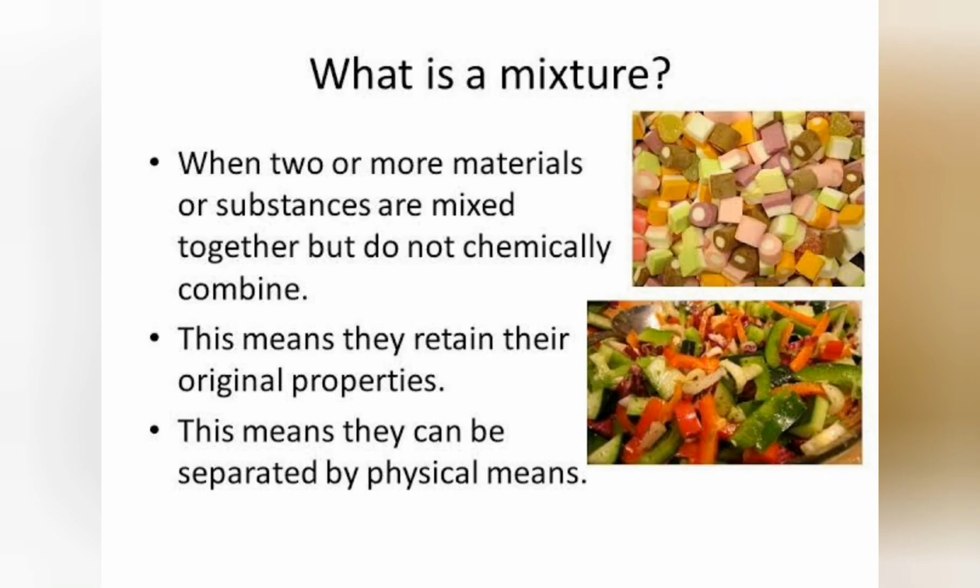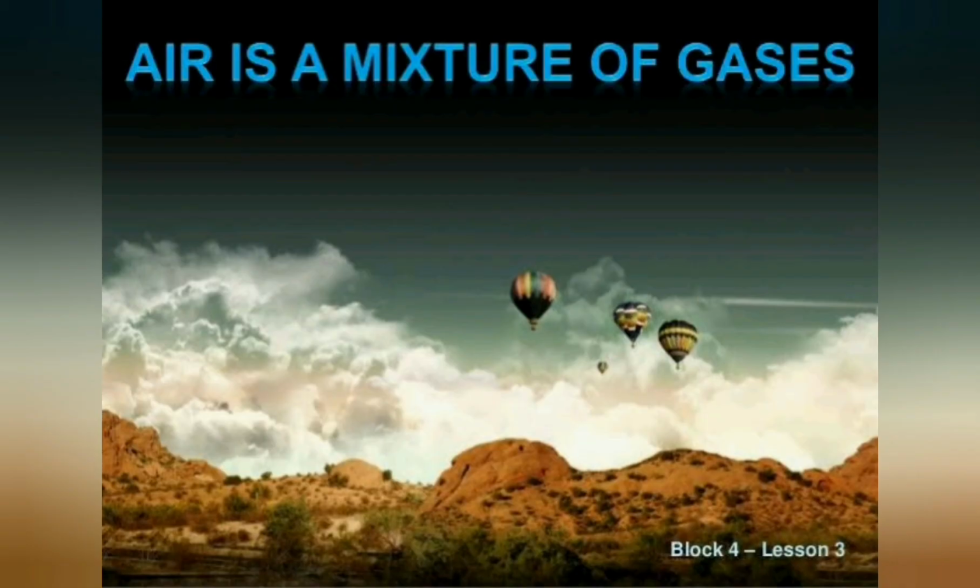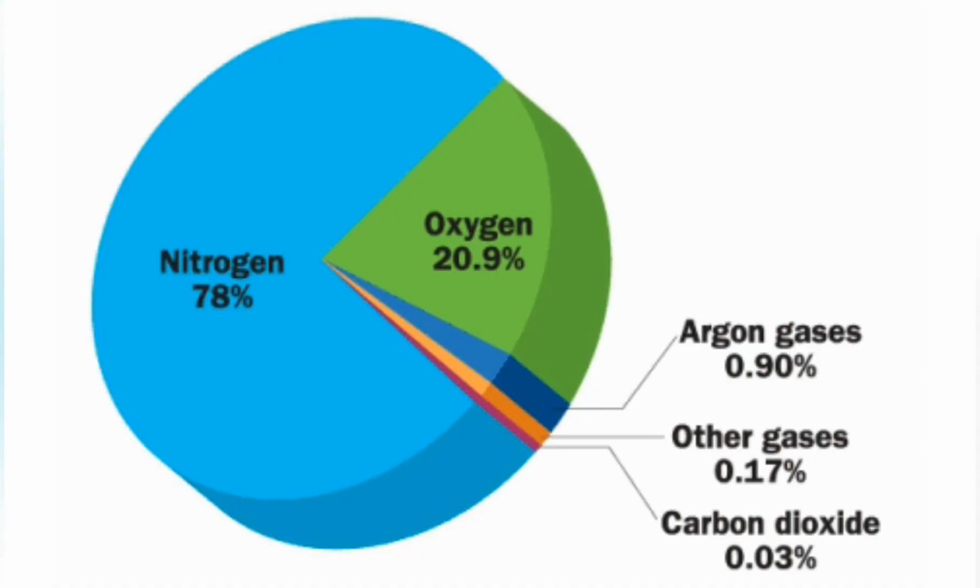Next, we learn about mixtures. Mixtures consist of two or more substances simply mixed together but not chemically combined. The properties of the substances in the mixture are unchanged. That is, a mixture retains the properties of its components. For example, air is the mixture of many gases such as nitrogen, oxygen, carbon dioxide, water vapor, dust, smoke and many other gases. Each of the substance retain their own properties.